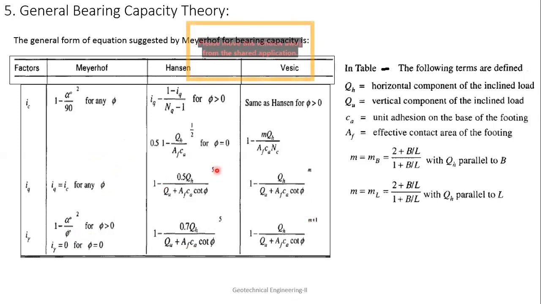Actually these to the power thing is done. That I will get another good slide and show it to you. The book I was referring to was giving it like this. So don't get confused. This is power to this one. So this is how this IC, IQ and I gamma value will be available. So here you can see the M value which is used. So this is how the general bearing capacity came into use. Okay, so Meyerhof, Hansen and Vesic, which you are using, they have their own advantages.